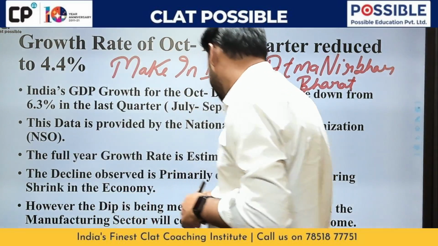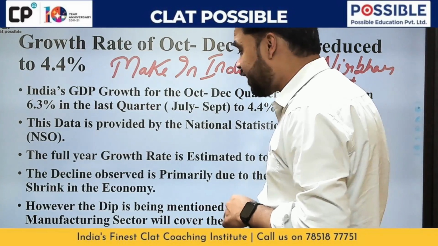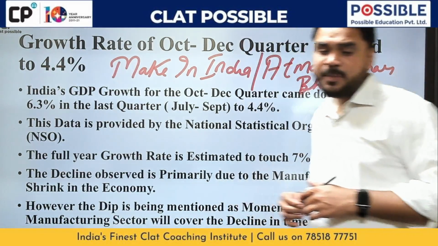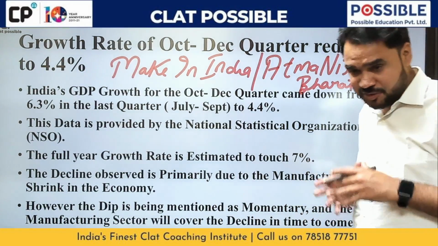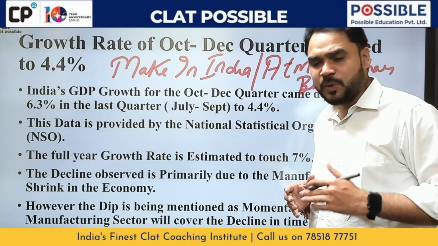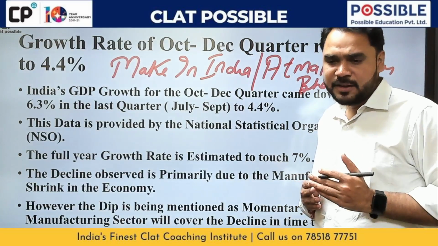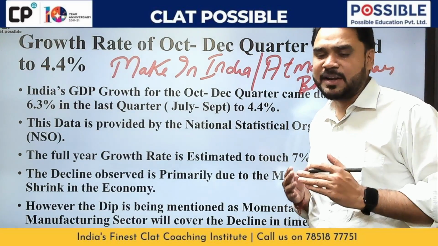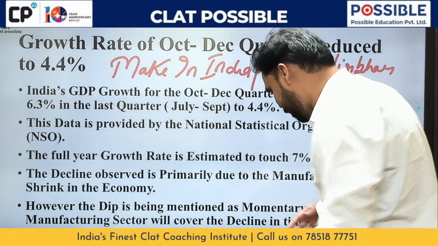However, the dip is being mentioned as momentary, and the manufacturing sector will cover the decline in the time to come. Everybody is saying that even though we are observing a manufacturing shrink in the previous quarter, with time we will recover from this, and again the economic growth rate of the country would be appropriate and as expected by various policymakers, right?